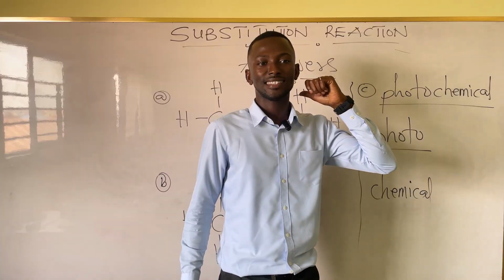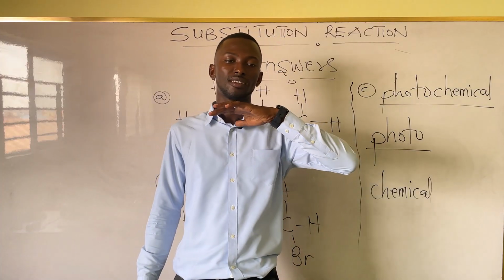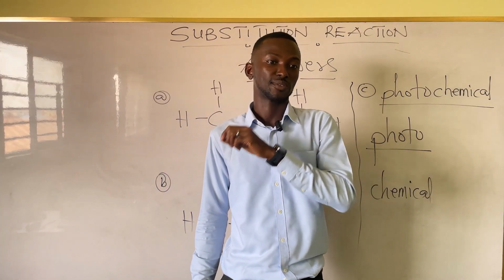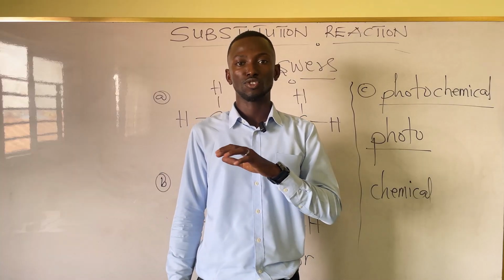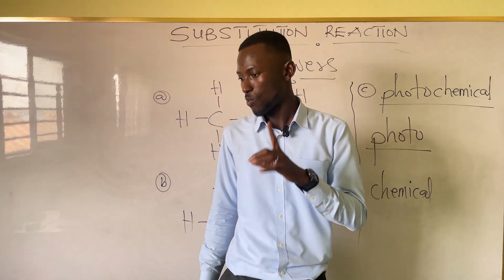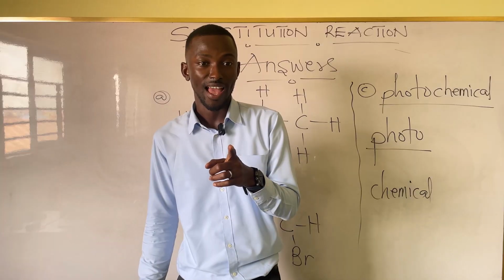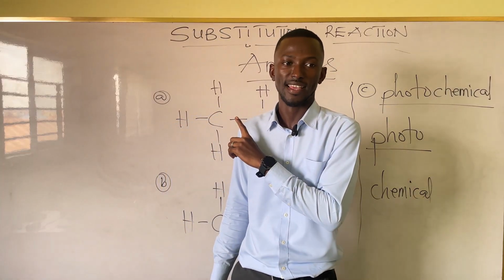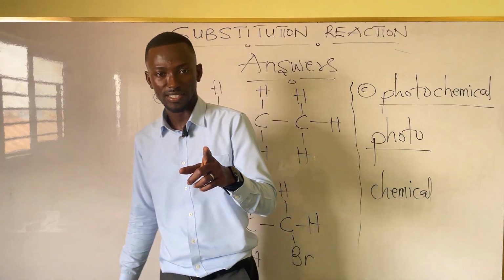In our earlier lesson, we took a look at what a combustion reaction is, but we have not solved any question on it. So let's pick one question on combustion reaction as a review of what we did earlier. Write the question down.